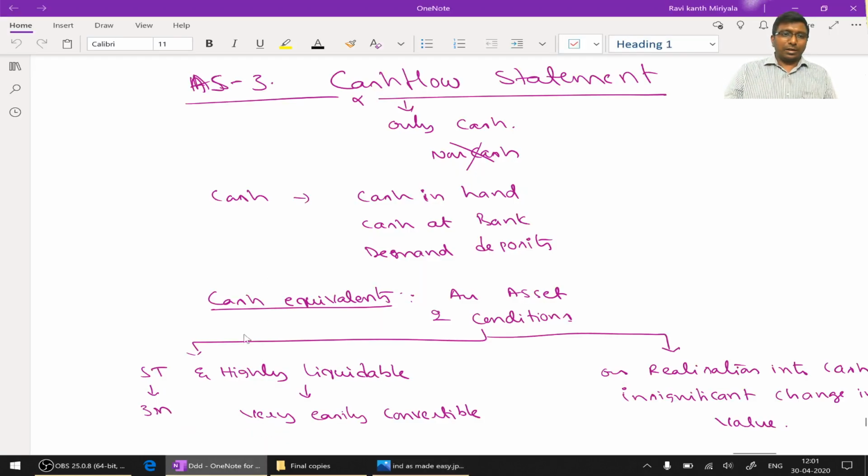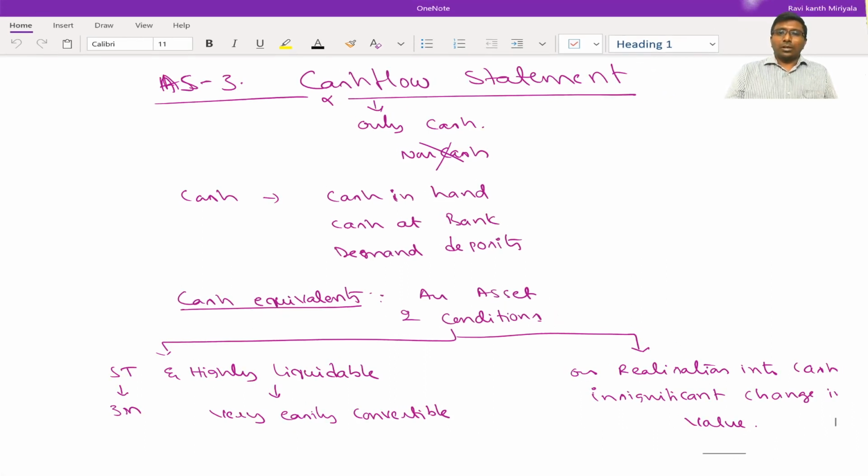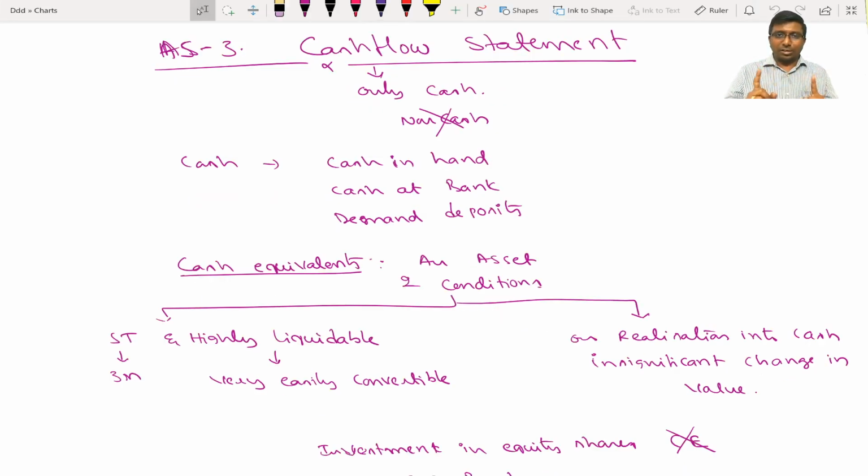Let's have a look at Accounting Standard 3, cash flow statement. The name itself says cash. It is only a cash flow statement. Non-cash items are not dealt with by this standard. What do you mean by cash? Cash means cash in hand obviously, and cash at bank and demand deposits. Remember, my dear, it includes cash at bank also.